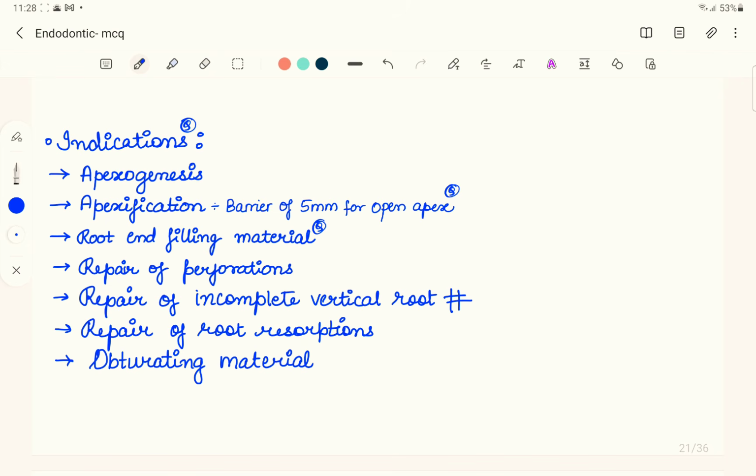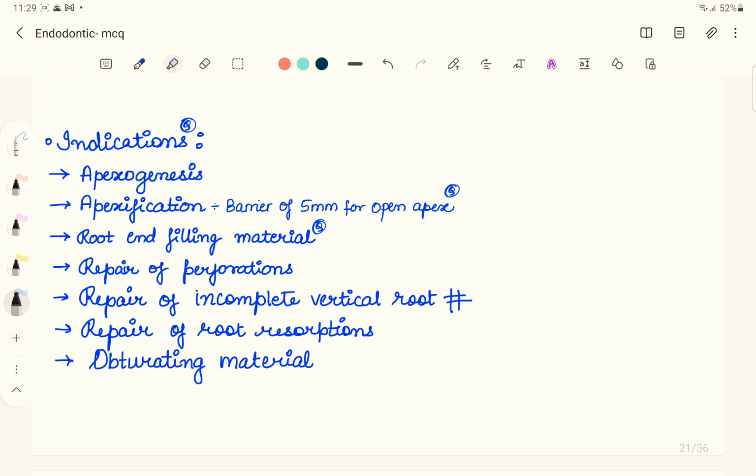Now one of the best properties of MTA is that it provides the best seal. If you put this mineral trioxide aggregate in the end of a root canal, it is not going to let any bacteria go from the bone to the canal, or from the canal into the periradicular area. That's the best property, an excellent seal, and that's the reason this material is used for root end filling material, something which we fill in the apical portion of the root.